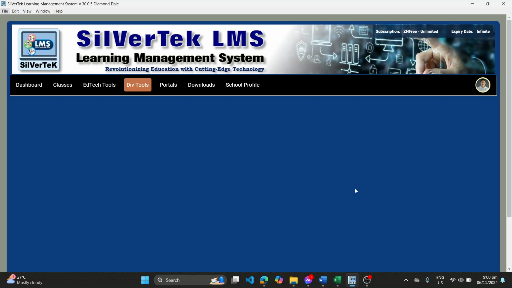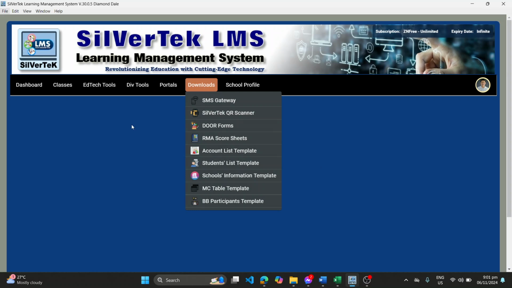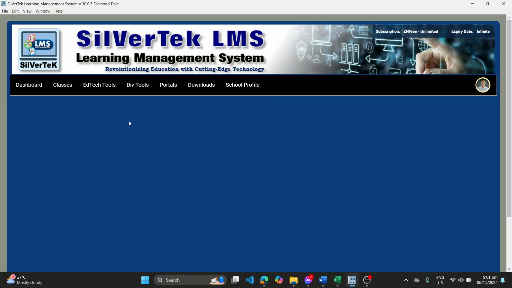One of the problems encountered during the previous release of the SilVerTek learning management system, the lower version of this version 30.0.5, is that whenever we install or reinstall the system, all our data, especially in our classes, were getting lost. So I tried to make a solution for that in this version 30.0.5 Diamond Dale.